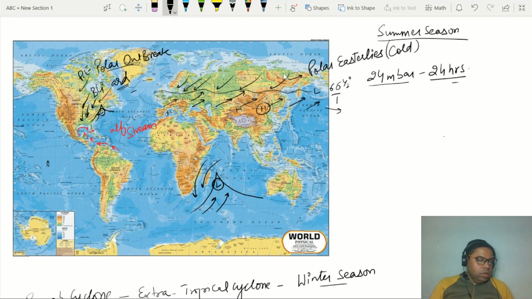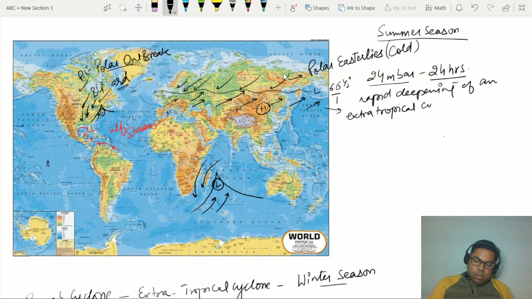And also this rapid deepening, they have also called rapid deepening of an extratropical cyclone, a low pressure or cyclone of explosive genesis, right?